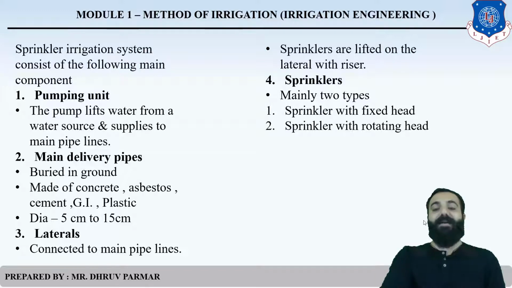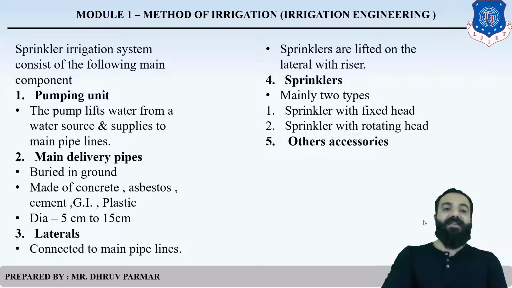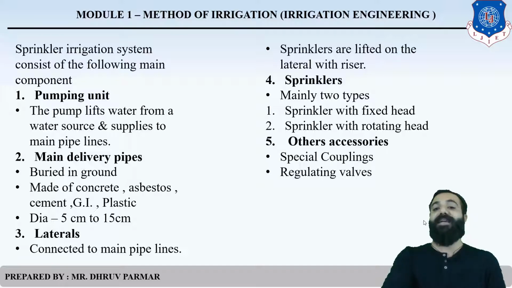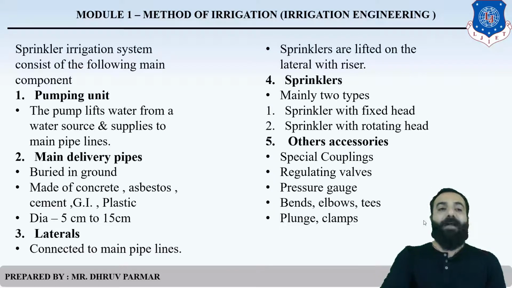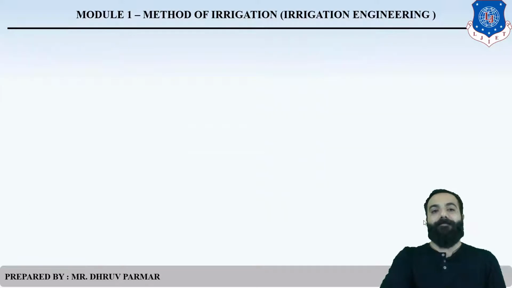Most often you see the rotating head in gardens. There are some other accessories used in sprinkler irrigation: special couplings, regulating valves, pressure gauge, bends, elbows, flange clamp. These are the components used in the sprinkler irrigation method.